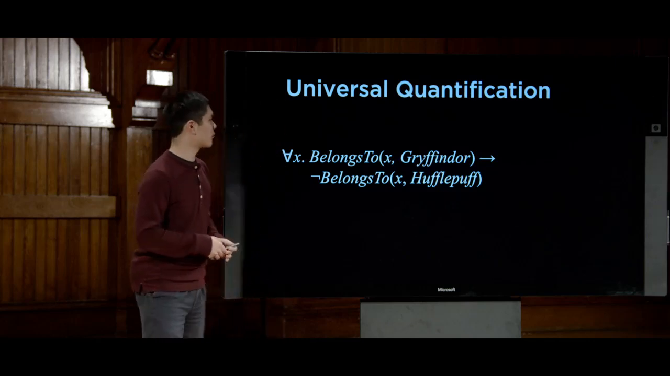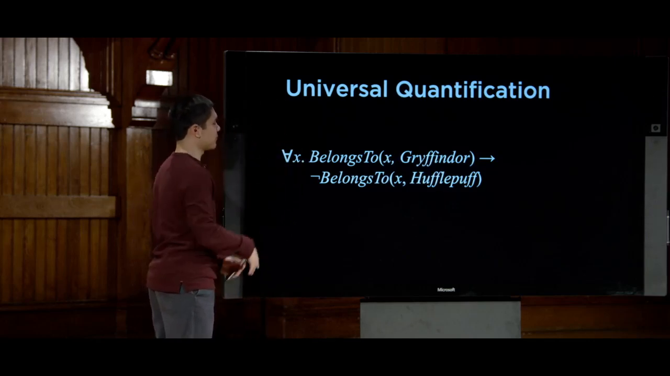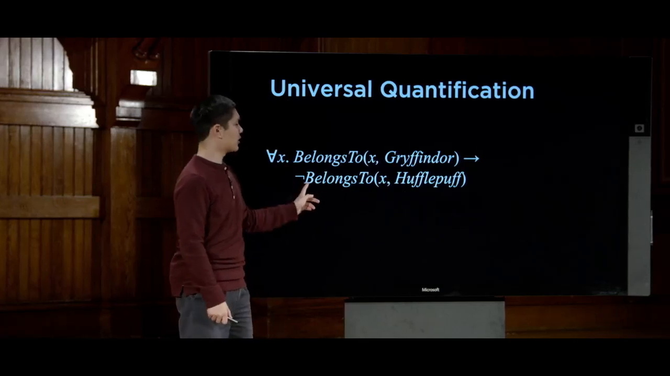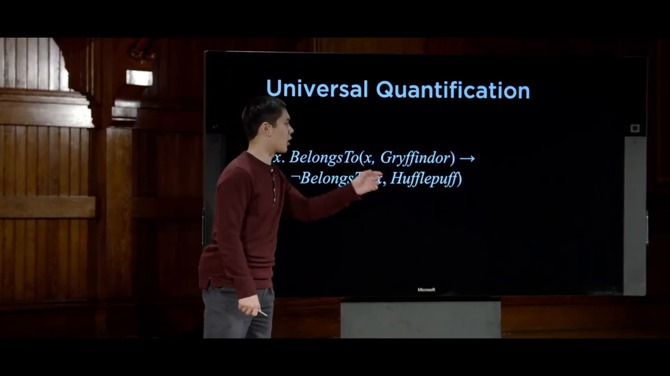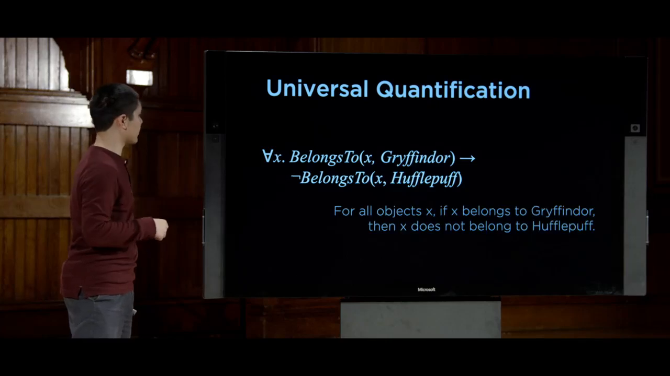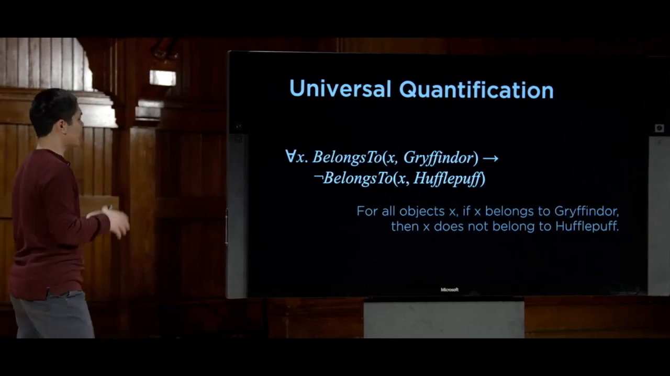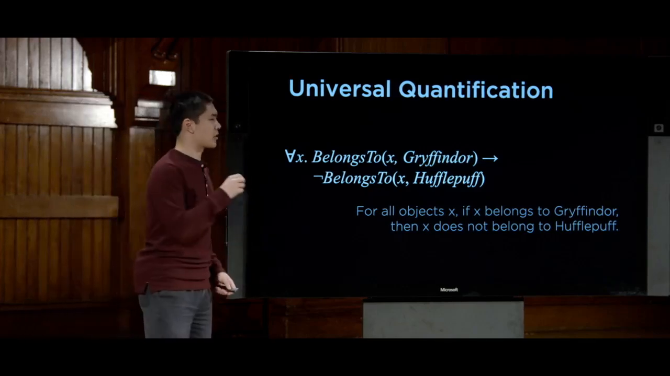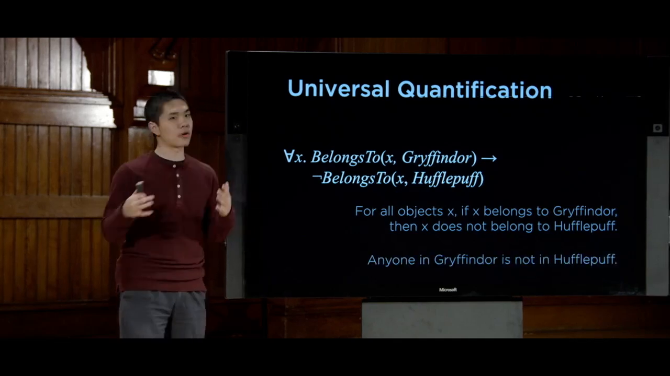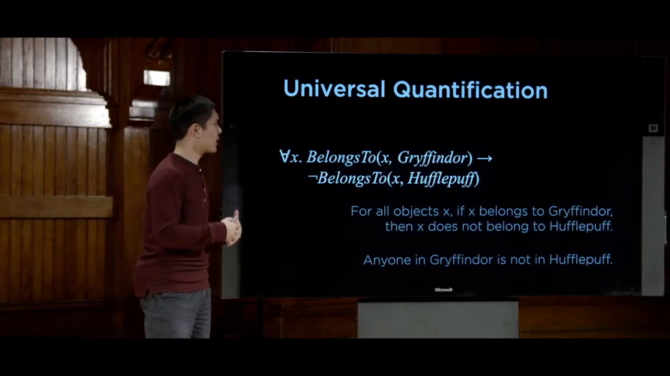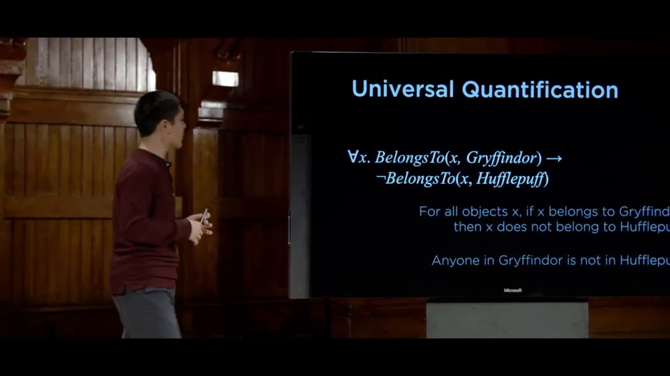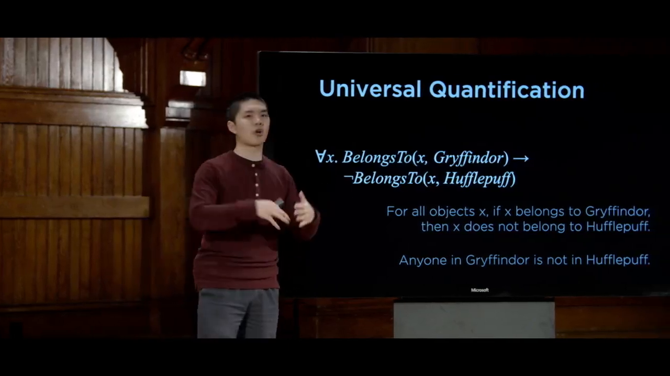So let's try and parse this out. This means that for all values of x, if this holds true, if x belongs to Gryffindor, then this does not hold true: x does not belong to Hufflepuff. So translated into English, this sentence is saying something like, for all objects x, if x belongs to Gryffindor, then x does not belong to Hufflepuff. Or phrased even more simply, anyone in Gryffindor is not in Hufflepuff. Simplified way of saying the same thing.